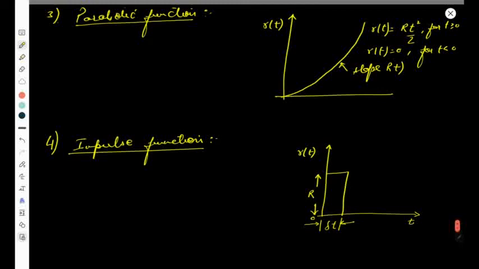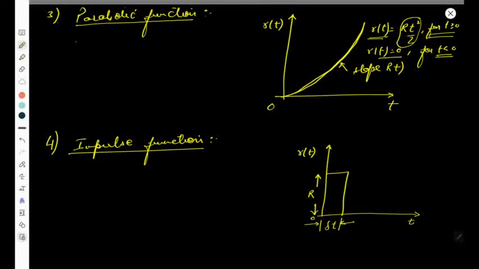So here the parabolic function, you can see over here, parabola. This is a very old terminology, you have heard about that. What is a parabolic function? It is described as more, it's increasing. How it is increasing, you can see over here. The output of this function with the increase in time, you can see that the small r(t) should be equal to R t square by 2, for t greater than 0, and for t less than 0 the value of r(t) should be equal to 0.